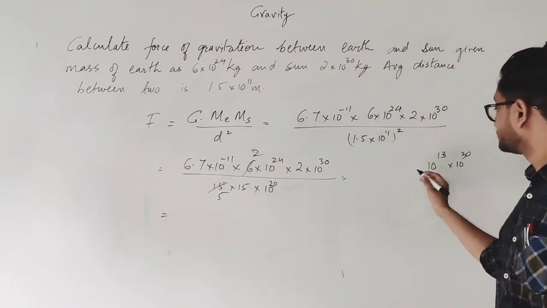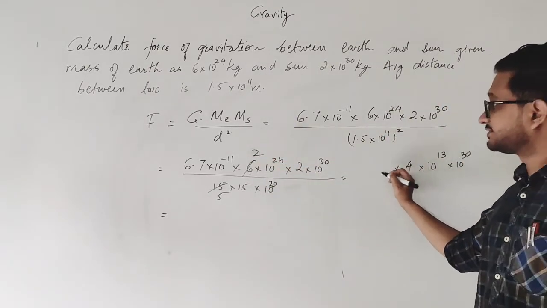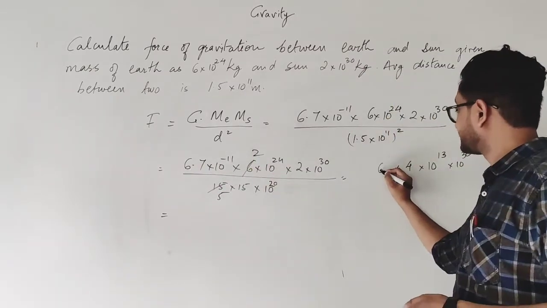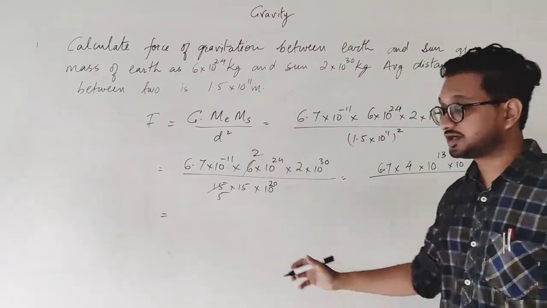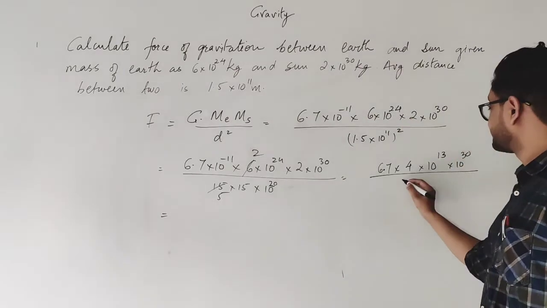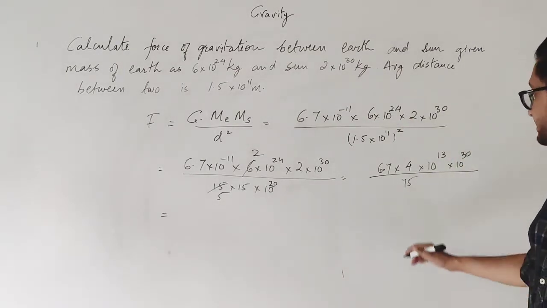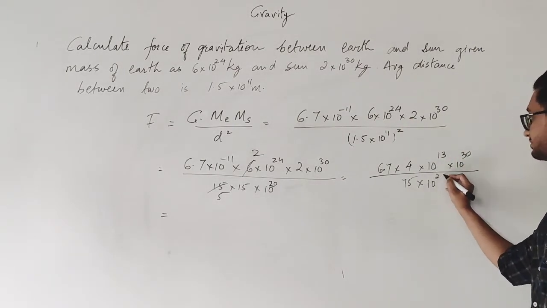Over here 2 into 2 is 4, and this is 6.7, so I am writing 6.7. Over here 15 into 5 is 75, and over here I am writing 10 raised to power 20.